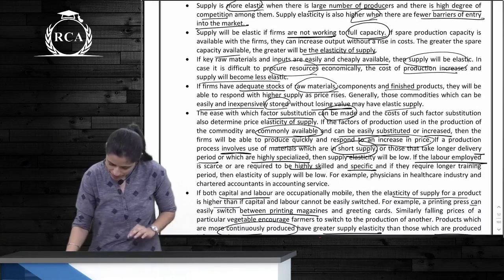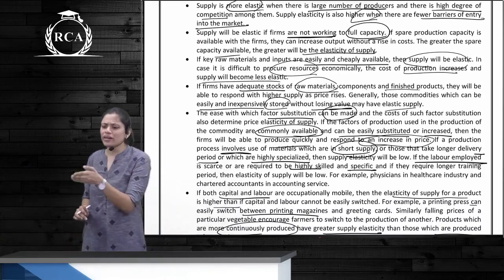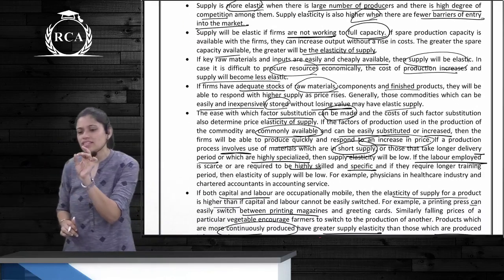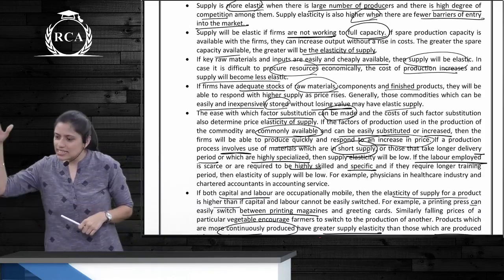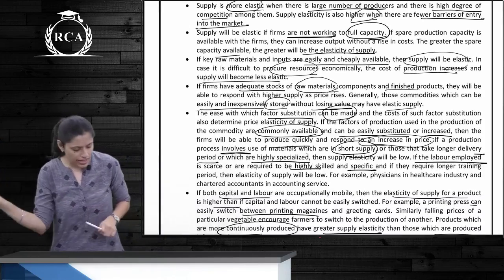Next, easy storage of raw materials, finished goods and work in progress. If there is easy storage, elasticity is high. Difficulty in storage, elasticity is low.